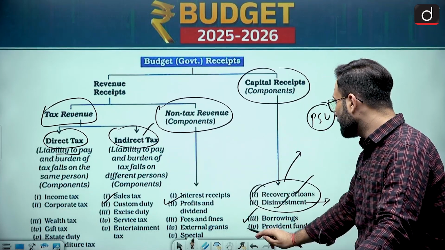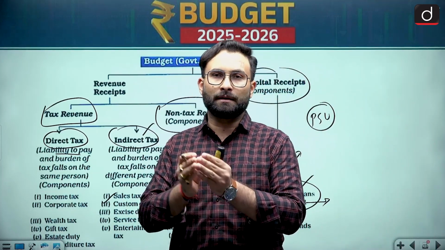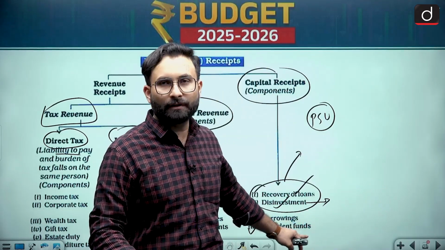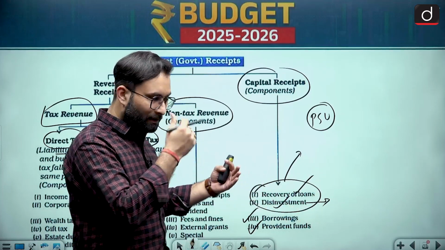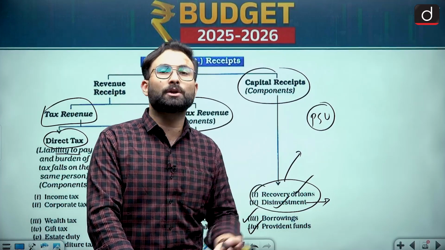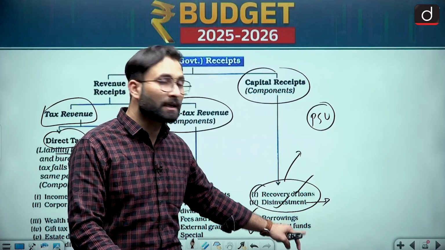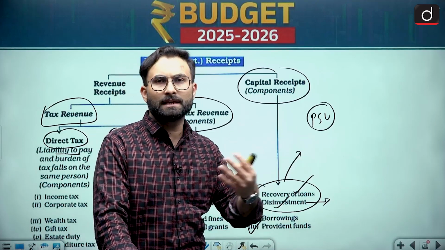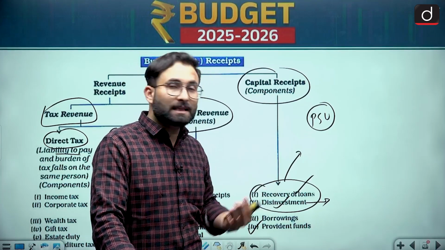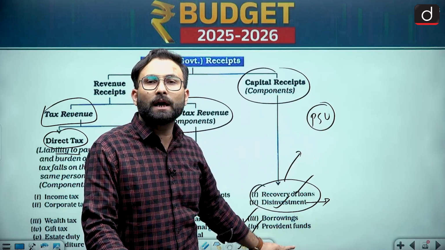Now coming to the borrowing and the provident funds. Borrowing or the provident fund is whatever money is with the government in the form of a trust. In the provident funds, that money can be there with the government, but that is basically a liability. Why? Because the government has to return this money to the person to whom this provident fund belongs. Other than that, borrowing, if you are borrowing from a particular nation, let's say you have taken a line of credit from Japan, this is a liability which you have to pay ultimately. So basically here either you are reducing the assets or you are increasing the liability.